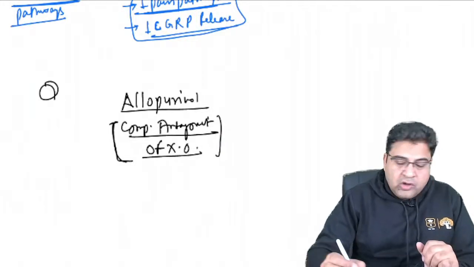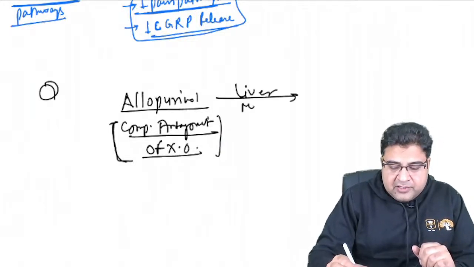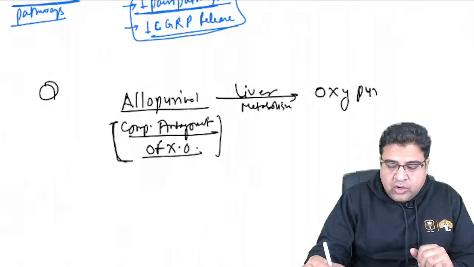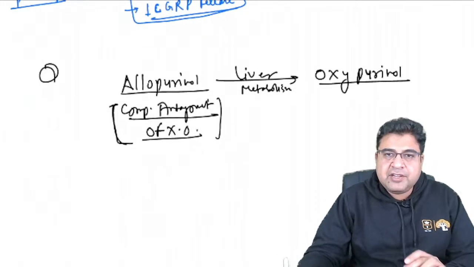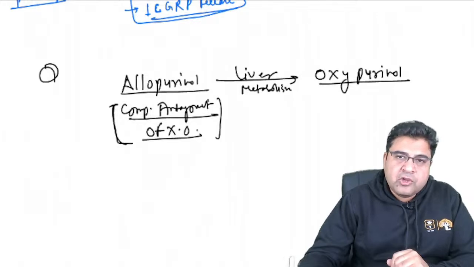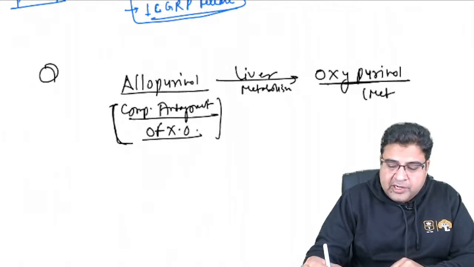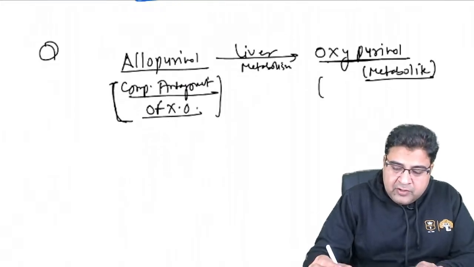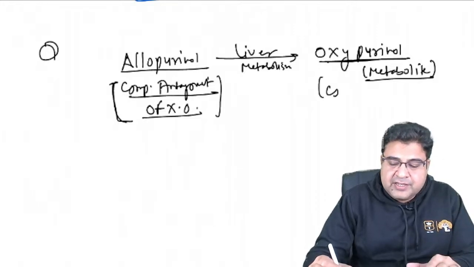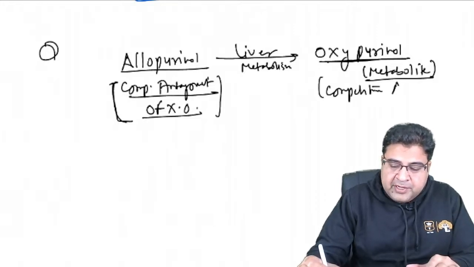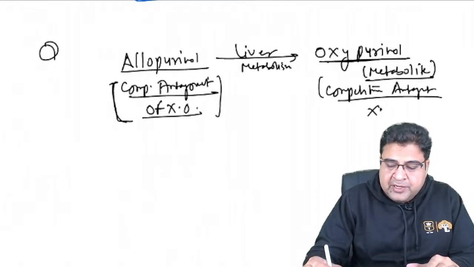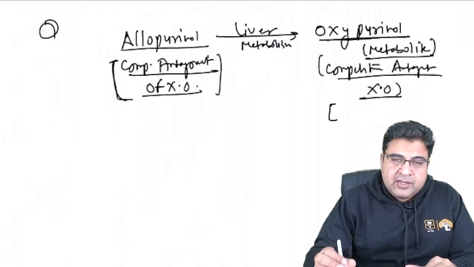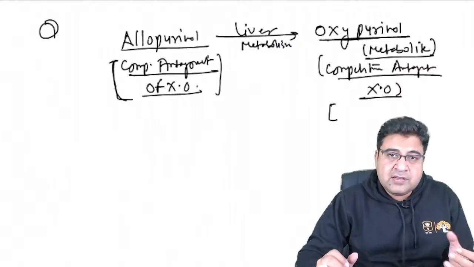Now, after liver metabolism in the human body, this is converted to oxypurinol. So after liver metabolism, this is converted to a metabolite. The name of the metabolite is oxypurinol. Now, oxypurinol is the one that will go and again bind to the xanthine oxidase enzyme. So this is also a competitive antagonist of the xanthine oxidase enzyme. But the unique point is that the block produced by this medicine is very strong.